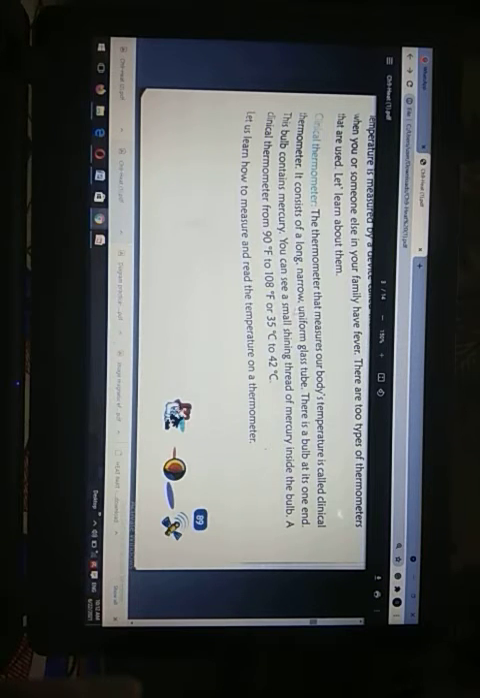It consists of a long, narrow, uniform glass tube. There is a bulb at its one end. This bulb contains mercury. You can see the small shining thread of mercury inside the bulb. Isn't it, students? So what we can say is that a clinical thermometer ranges from 90 degrees Fahrenheit to 108 degrees Fahrenheit, or 35 degrees C to 42 degrees C.